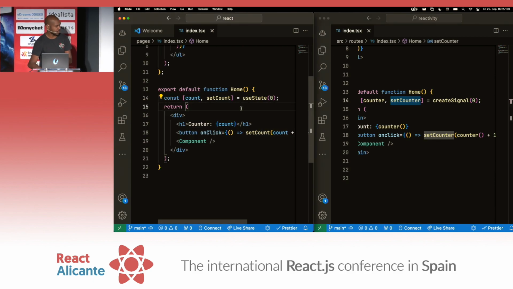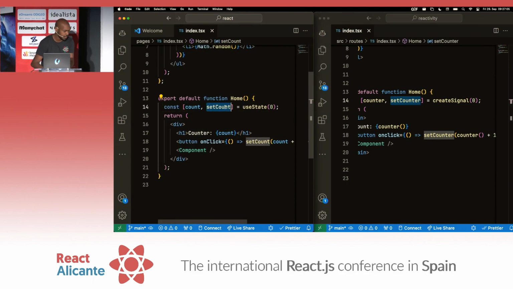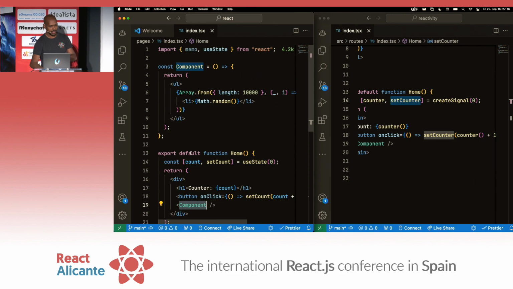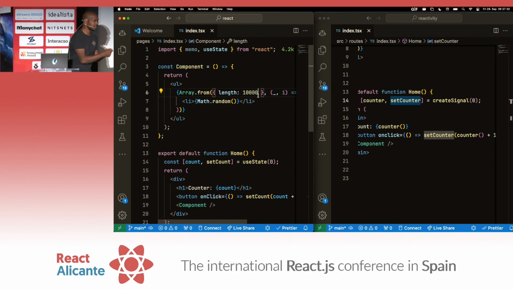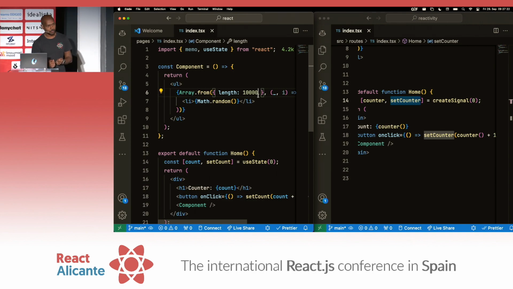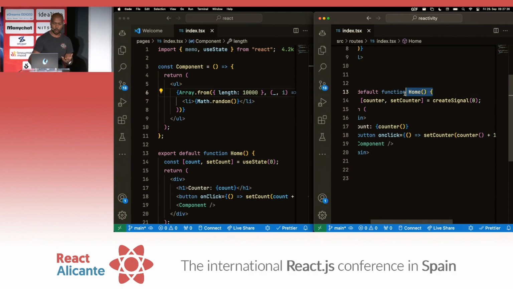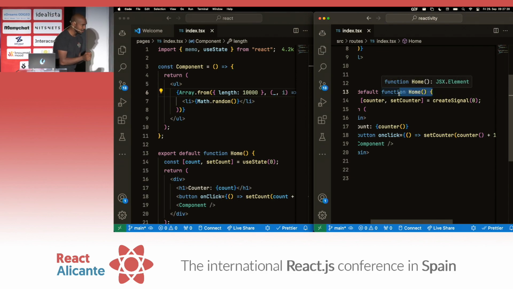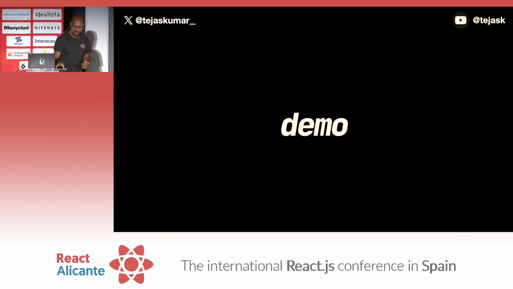But in the case of React, what's happening, I think this is interesting, because when you set count, a couple things happen. If you think about a call stack, you call setCount, it changes the value. Then you call home, and then home calls its children, which is component. Component calls Math.random 10,000 times. It's functions calling each other, right? And that's what people complain about. In Solid, for example, with signals, this home function is never called more than once, right? That's the value. Computationally, it is faster and arguably better.